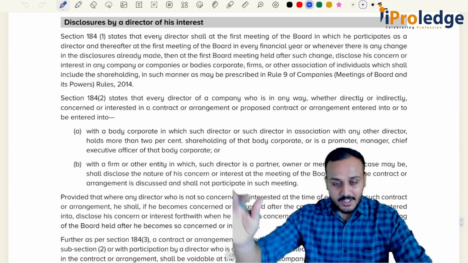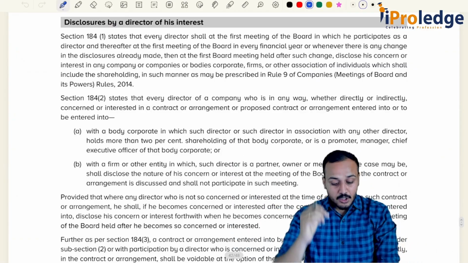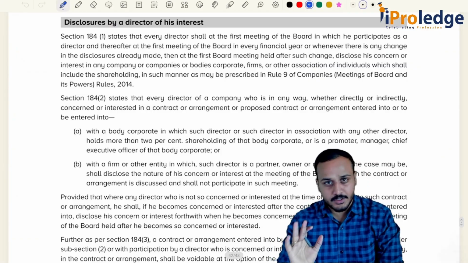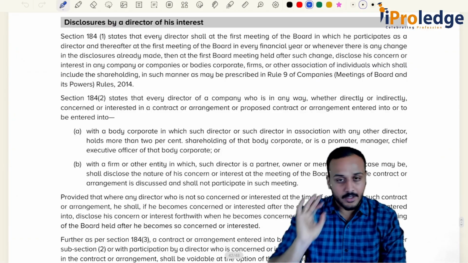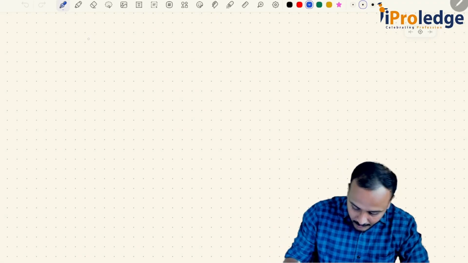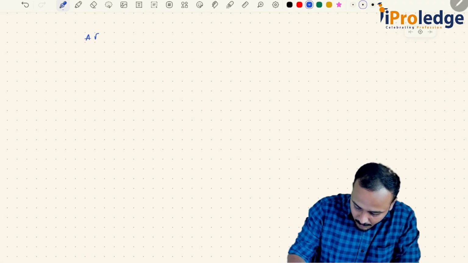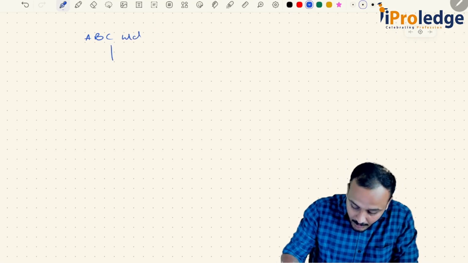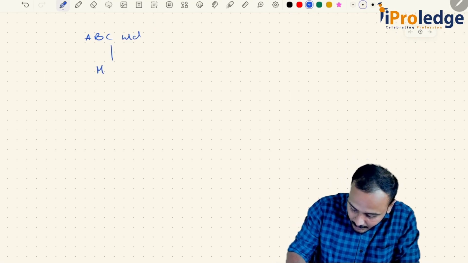Now, section 184, what does it say? Disclosure by a director of his interest. Let's say there is a company called ABC Limited. In ABC Limited, who is the director?